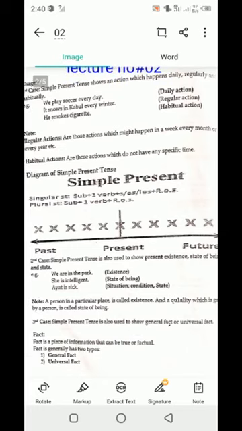As clear? The third case is that the present simple tense is also used to show a general fact or a universal fact. What is a fact? Clear? General fact and universal fact.